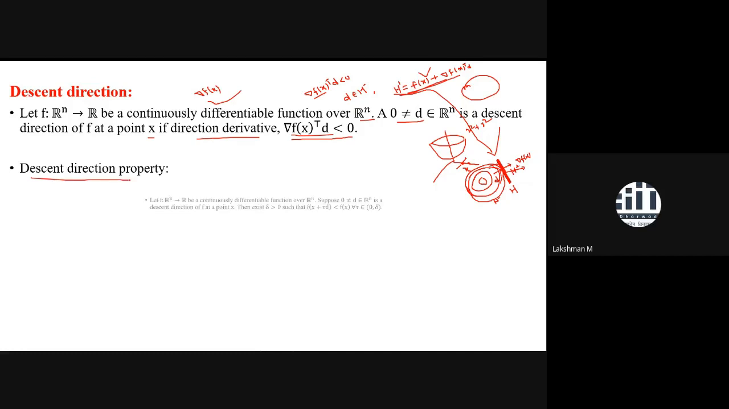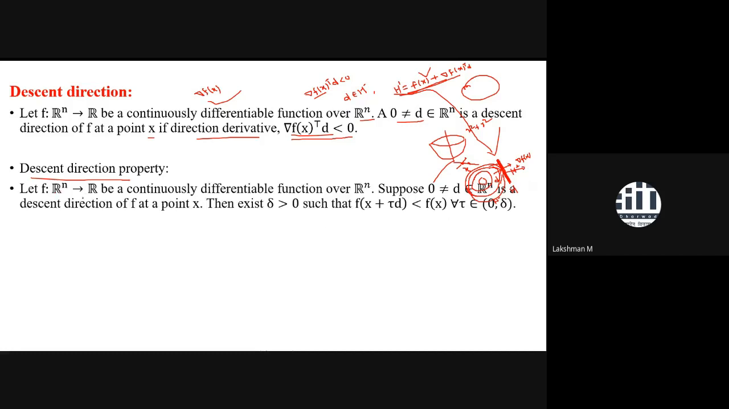What is that? It says that if f is a function from Rn to R and it is continuously differentiable, again I would like to recall that the gradient of that function exists everywhere, and that gradient is a continuous function over R. Suppose we have a descent direction D at a point X, then there exists a delta such that, if you proceed a delta step in that direction D, that means you are at X, and there is a direction D. This is the direction of D.